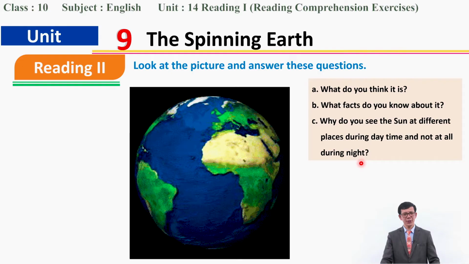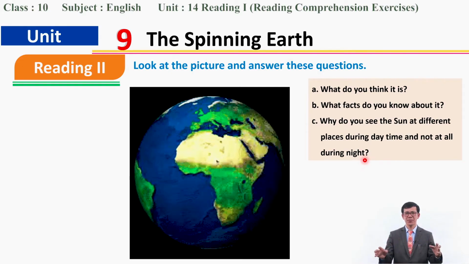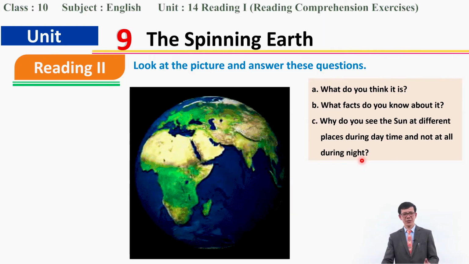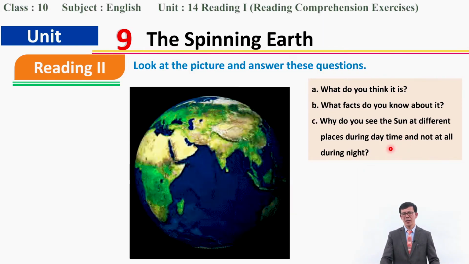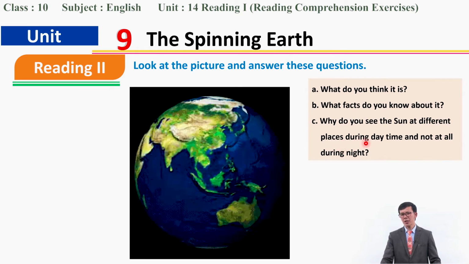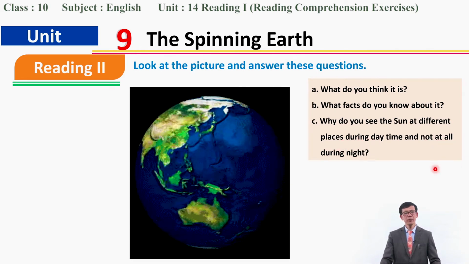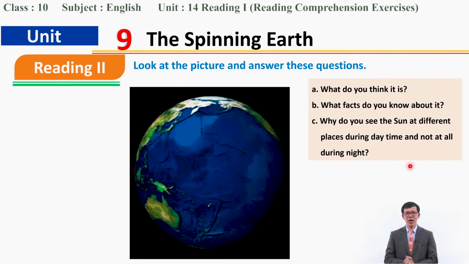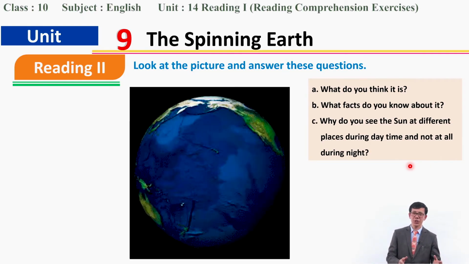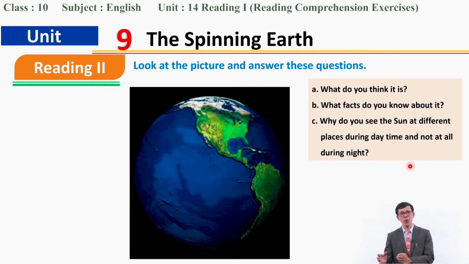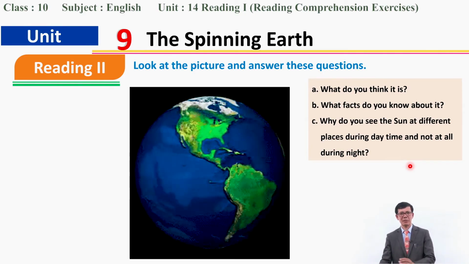It rises in the east and sets in the west, but it doesn't appear at all during the night. What is the wonder? Why do you see the sun in the east in the morning and in the west in the evening when it sets?